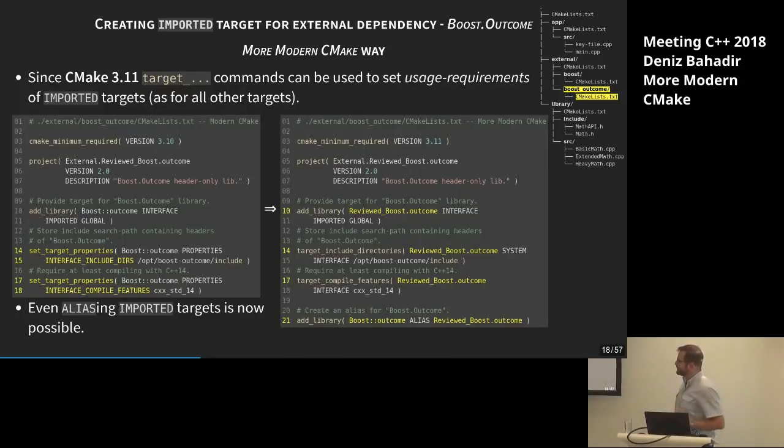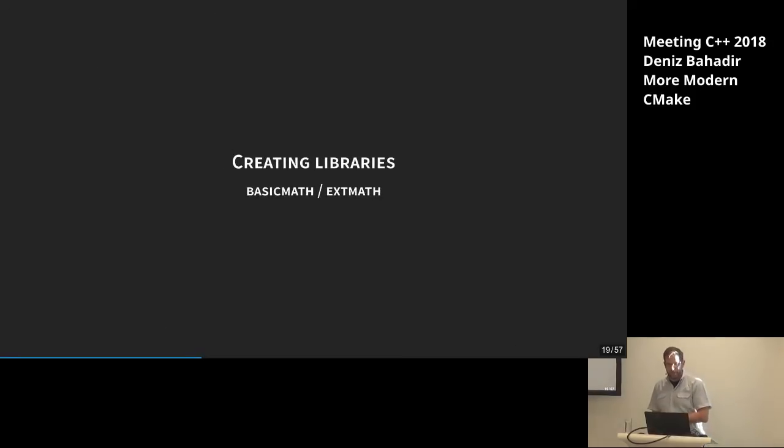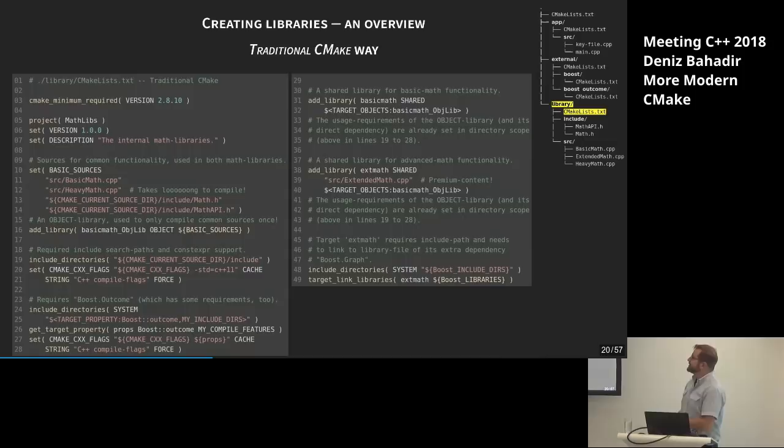I forgot about that. Okay, now we found all the libraries. That's fine, our extended dependencies. Let's go on creating the ones we want to create, our common libraries, which are the basic math and the extended math library. For that we're doing the following in the library subdirectory, and we're done. It's overwhelming, isn't it? So that's traditional CMake. Let's look at it step by step, and let's see if we can do better, maybe.